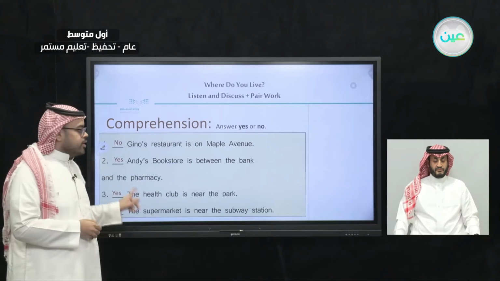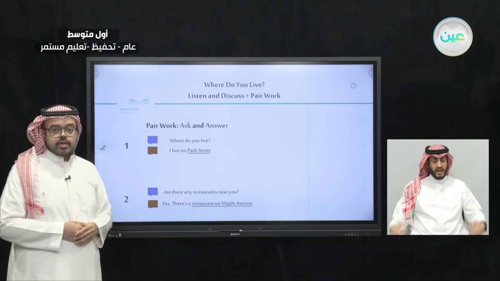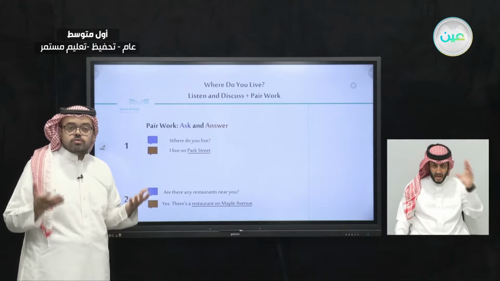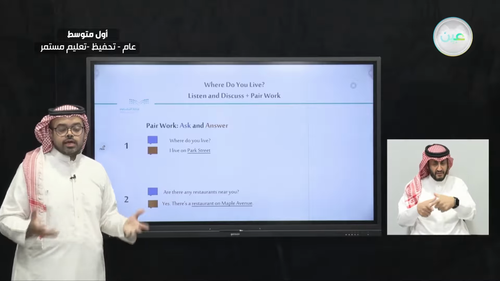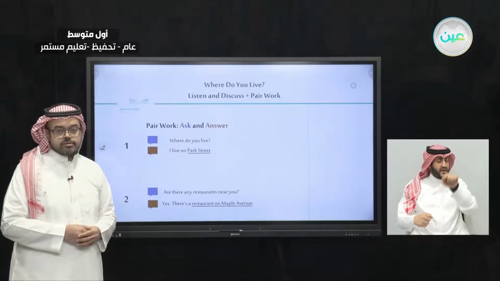Excellent work, everyone. Now, our last part for today's lesson is the pair work. Since we know what we mean by neighborhood, and since we have learned some of the places that we usually find in a neighborhood, let's learn how to ask about those places.